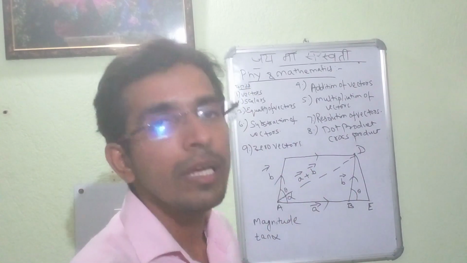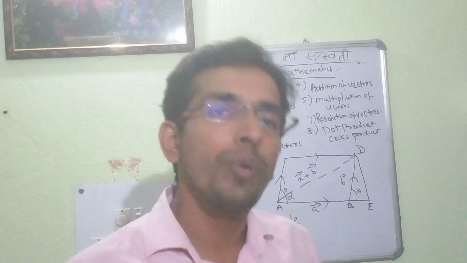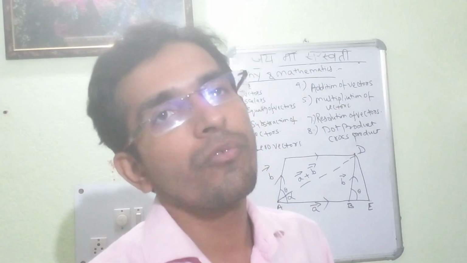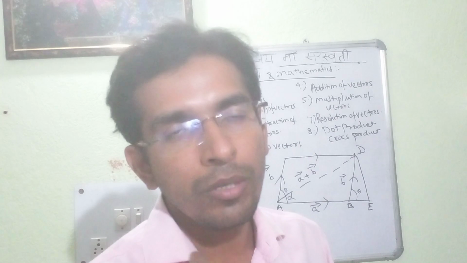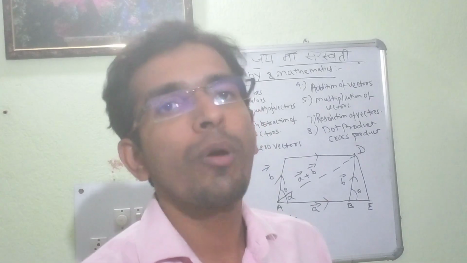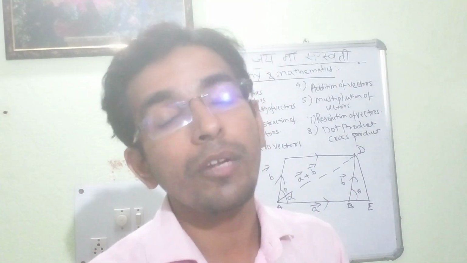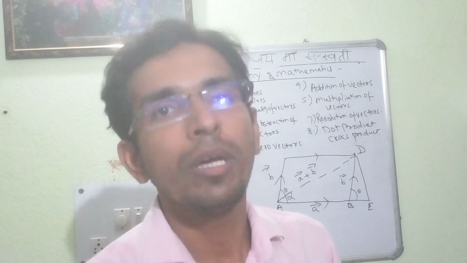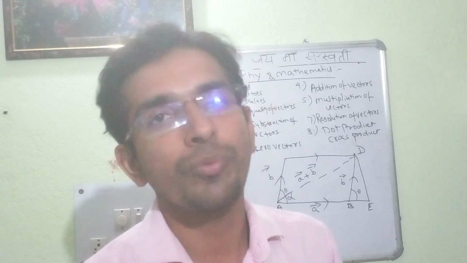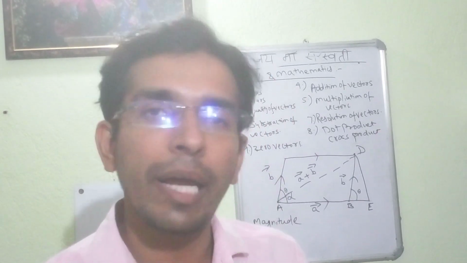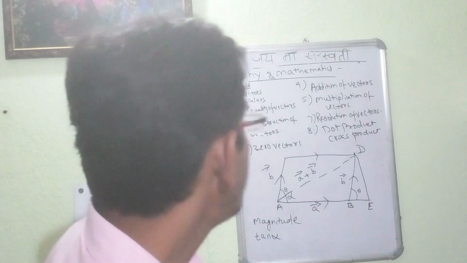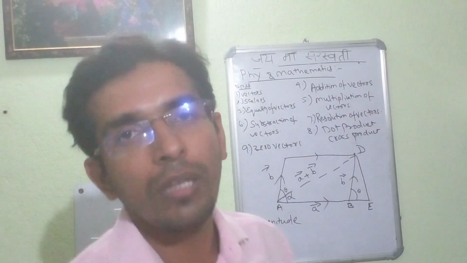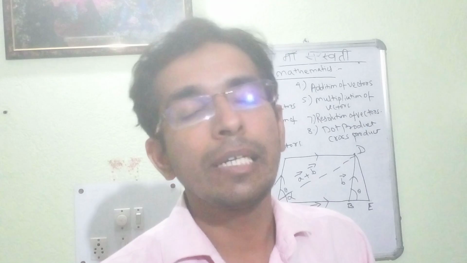We had seen that this type of image will come if both the tails are coinciding. There are certain cases in which one of the vectors is moving from bottom to top, and the other vector is moving from top to bottom. In that case there will be a different situation, and we will be seeing that also. First and foremost we will be seeing case number 1, in which both the tails are coinciding.